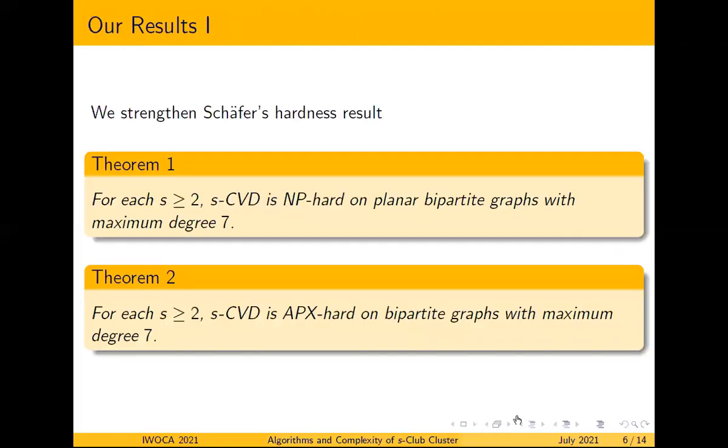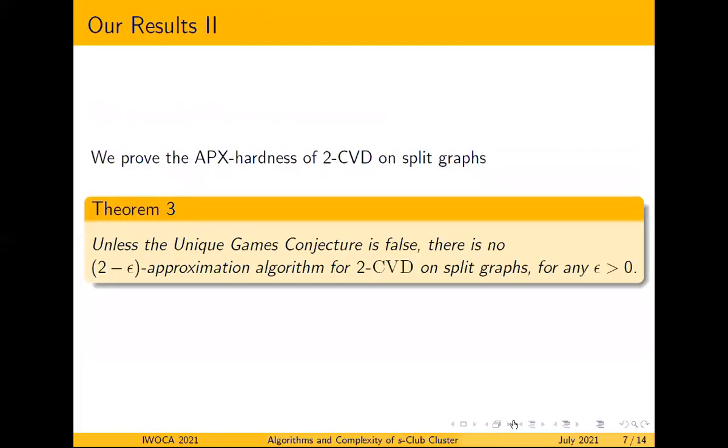And our results are, we strengthen Schaffer's hardness result and we prove that for each S greater than or equal to 2, SCVD is NP-hard on planar bipartite graphs with maximum degree 7. And also SCVD is APX-hard on bipartite graphs with maximum degree 7. And our second result is, we prove the APX-hardness of 2CVD on split graphs.